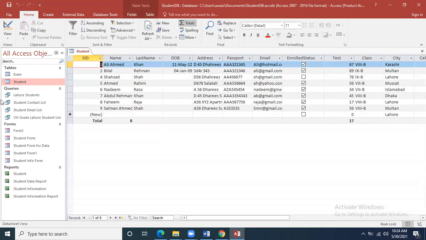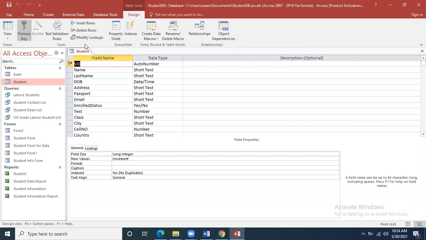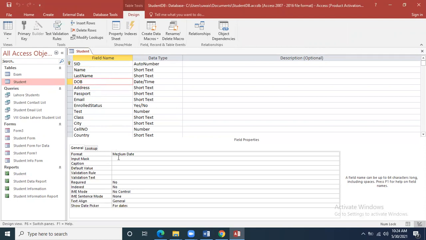if you go to the design view, you will see that this area is the field definition grid: field name, data type, and description. And this area, whenever we select any field, is called the field selector. And over here, the field properties pane is there, where we are able to see the properties: input mask, caption, default value. All these properties are visible over here.